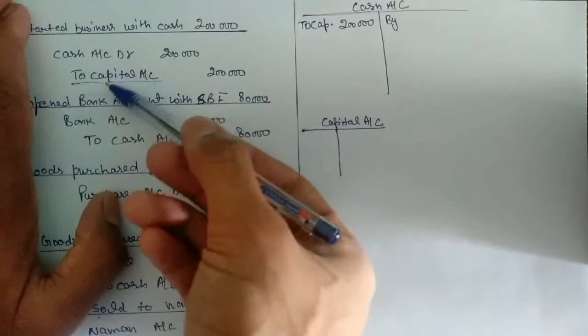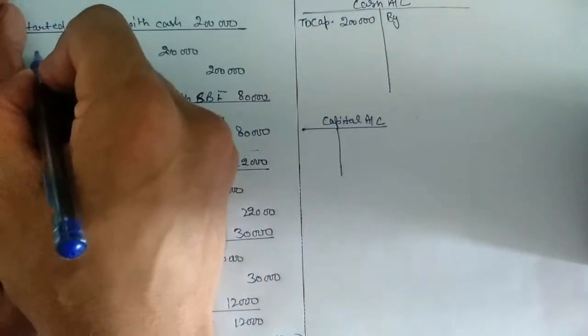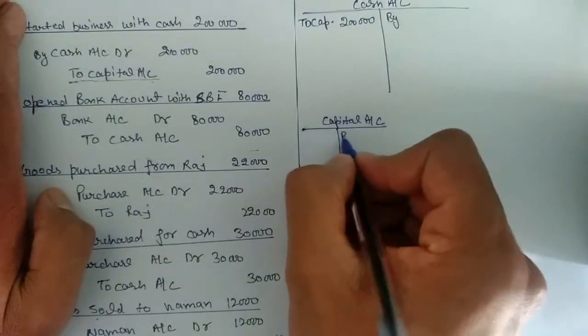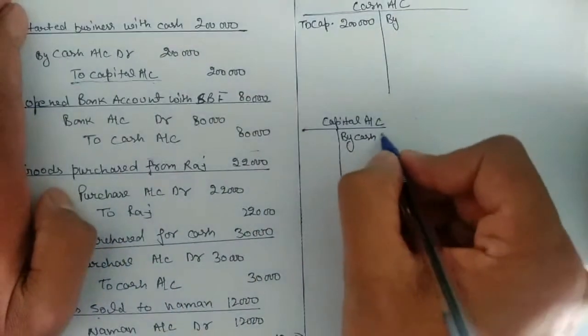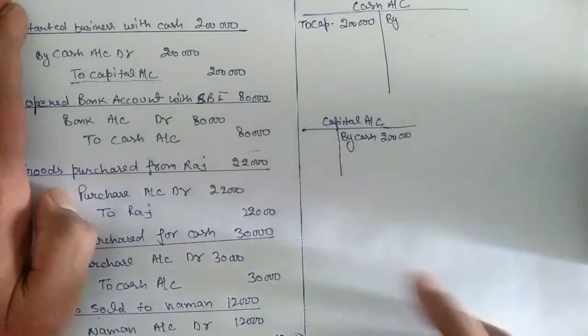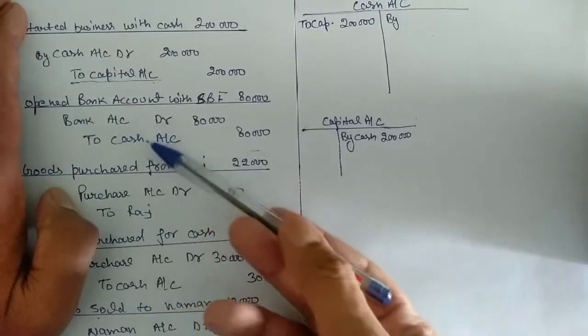Next, for capital, cash is not 'to', cash is 'by'. So we will use this side, by cash. How much amount? 2 lakh. Clear?